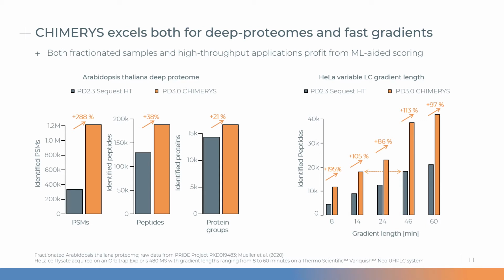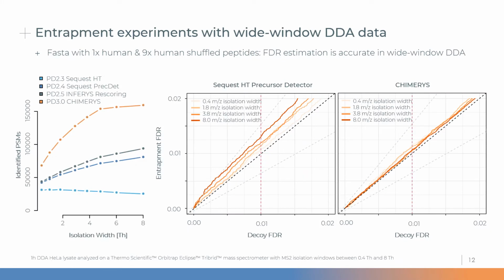of gradient length. But what is really cool is that because we can now deconvolute chimeric spectra, we can adapt our measurement to our data analysis and really acquire data using wide isolation windows, or wide window DDA. And if you do that, you get the plot here on the left, where I visualize the number of identified PSMs as a function of isolation width.